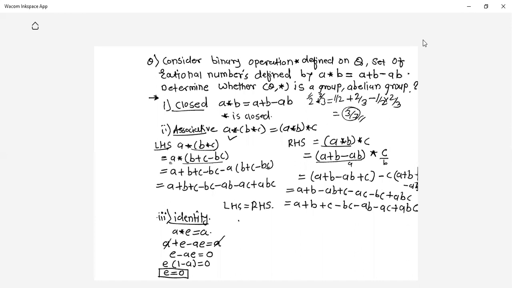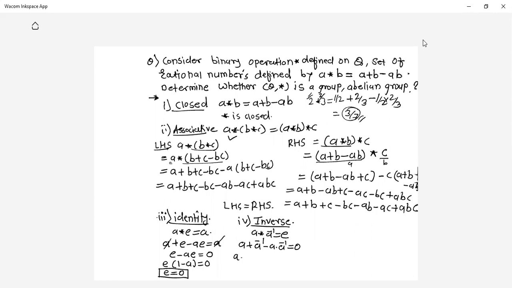Now what about inverse? Inverse definition: A star A inverse is equal to E. So what is A star A inverse? A plus A inverse minus A into A inverse is equal to 0.